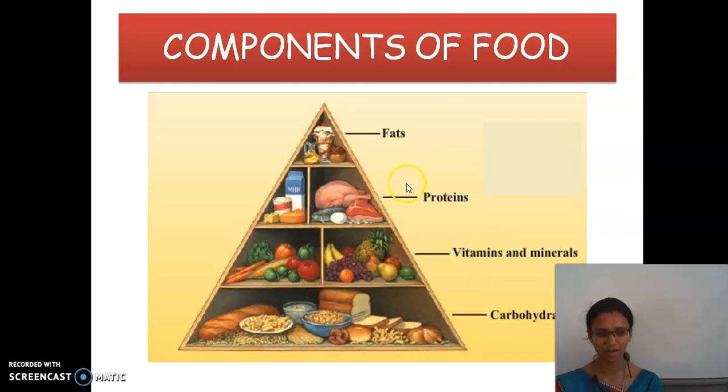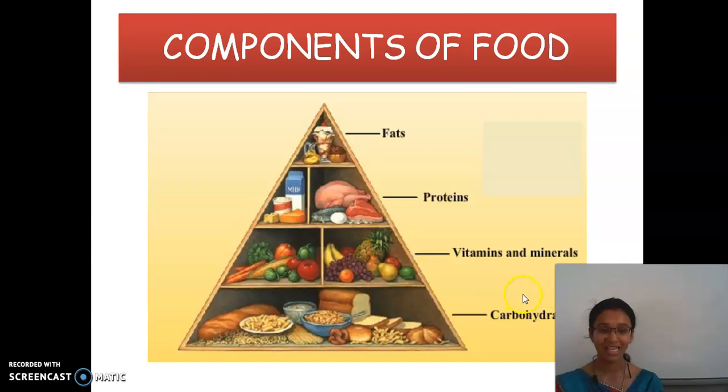And then protein. Protein helps in the growth of hair and nails, and helps in building and repairing the damaged body tissues and cells. Clear? And then vitamins.